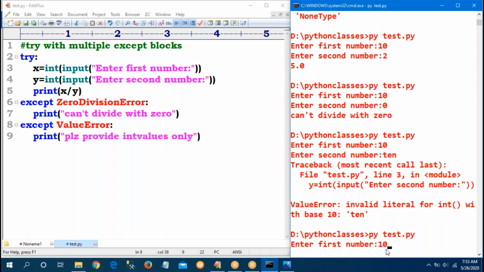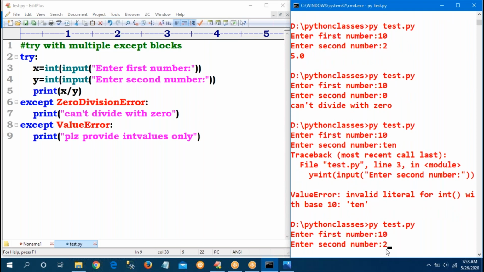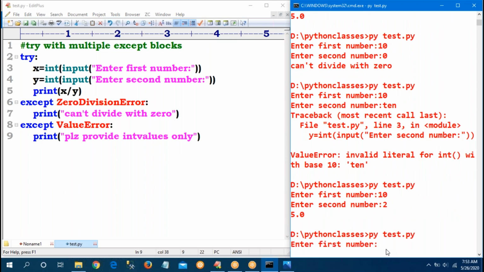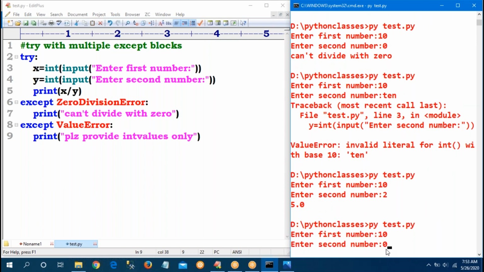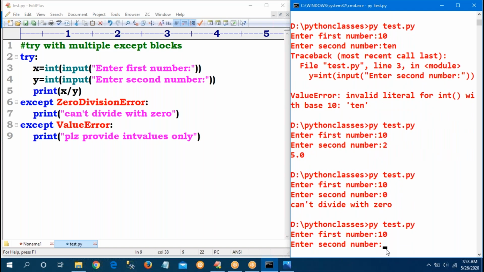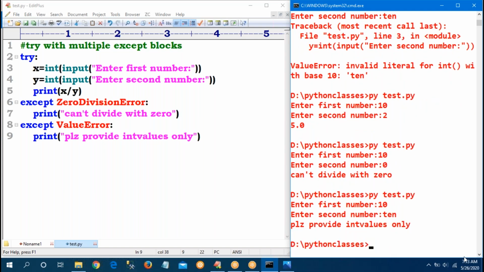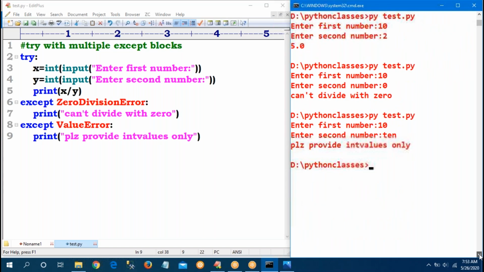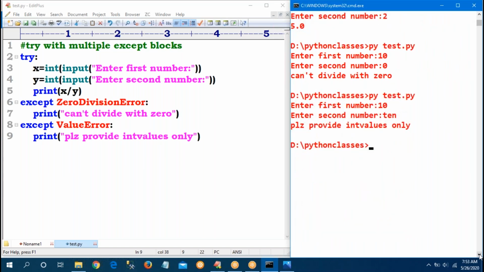First 10 and 2, no exception. Next 10 and 0, yes. Next 10 and 10, yes: "please provide integer value". So, try with multiple except blocks. Two blocks I can provide there, then the matching exception block will be executed.